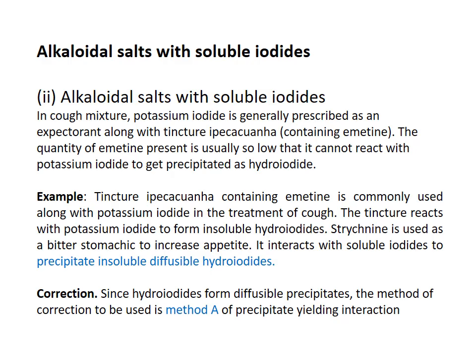Dissolve it completely and mix these two ingredients together. So by following method A, there is no free potassium iodide and no free tincture ipecacuanha, which is in solution form. Upon mixing there is no free ingredient, so they do not interact together and form precipitate. So we can dispense this prescription as such by following method A of precipitate yielding interactions.